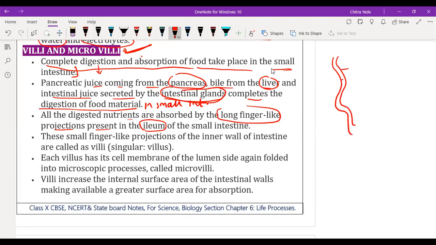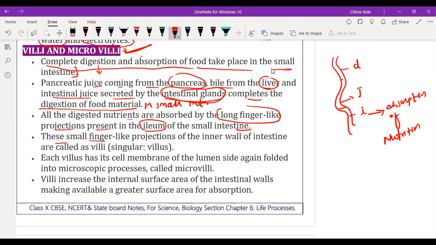The first part is called the duodenum. The second part is called the jejunum, and the third part is called the ileum. So you have to remember that in the ileum part, absorption of nutrition takes place, in the small intestine.